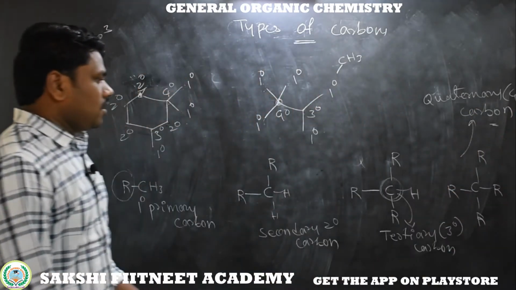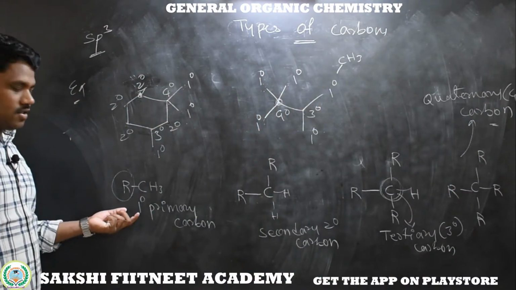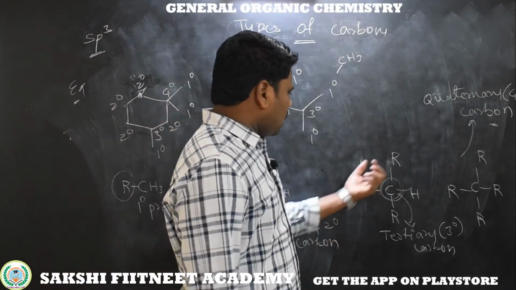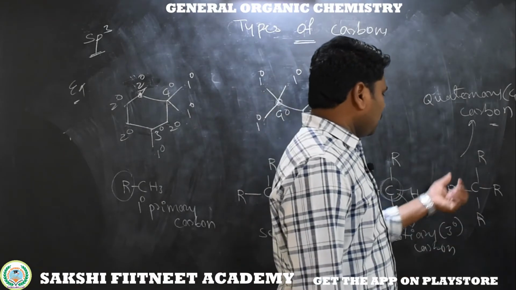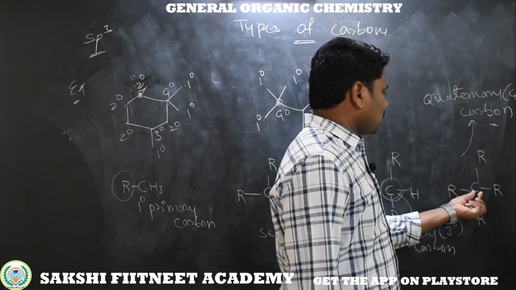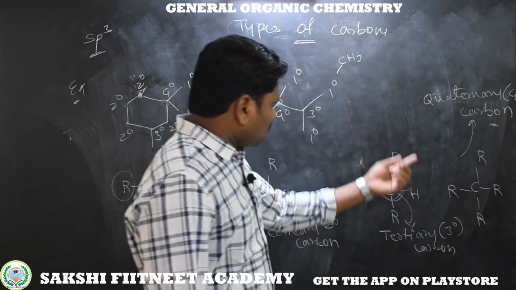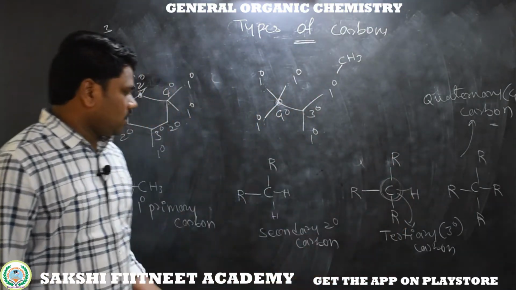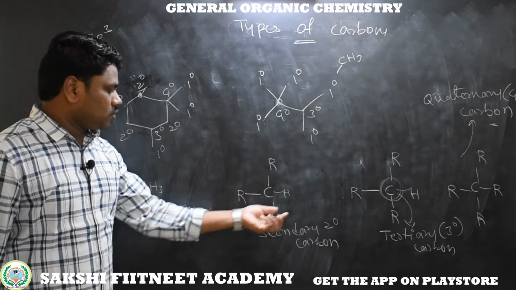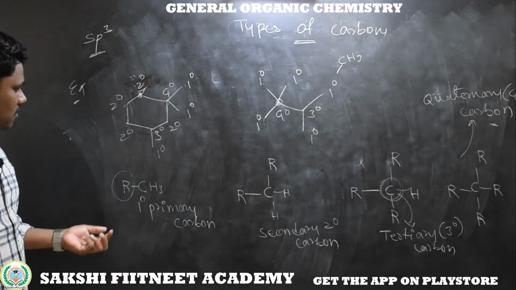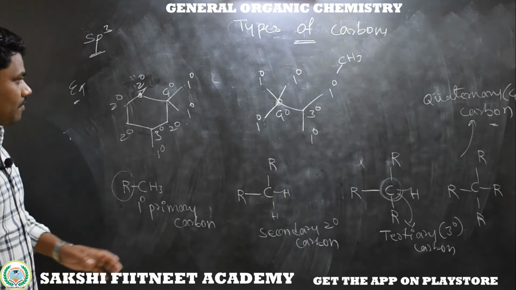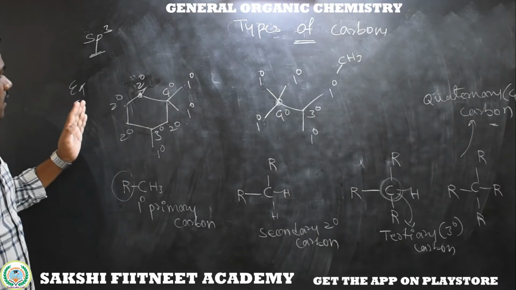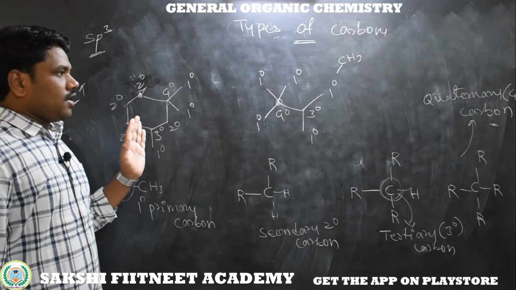So commonly in chemistry, the primary we can represent like this: RCH3, secondary R2CH2, tertiary R3CH, quaternary R4C. It means around the carbon, 4 alkyl groups are there: quaternary. Around the carbon 3 alkyl groups, 1 hydrogen: tertiary. Around the carbon 2 alkyl groups, 2 hydrogens: secondary. Around the carbon 1 alkyl, 3 hydrogens: that is primary. So here we discussed which is primary carbon, secondary carbon, tertiary carbon and quaternary carbon.